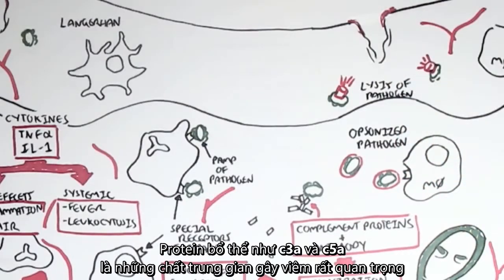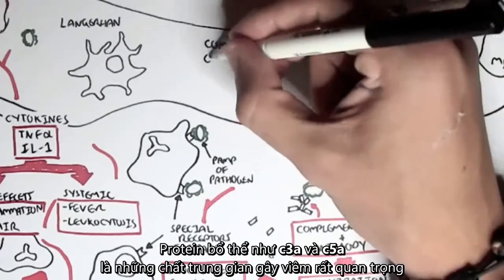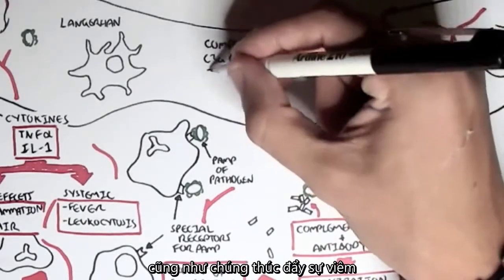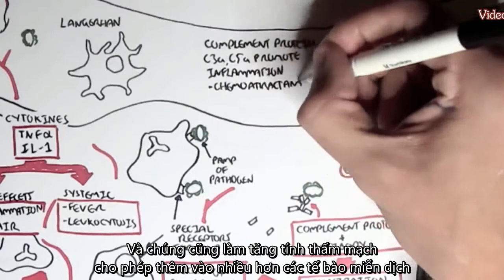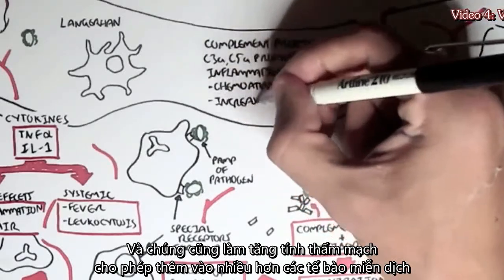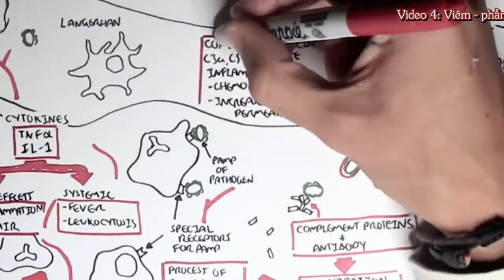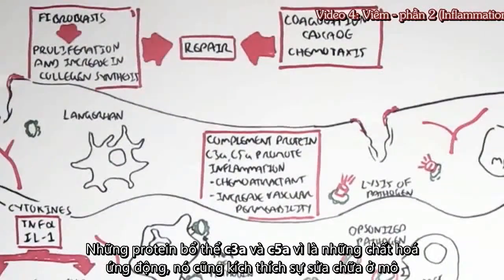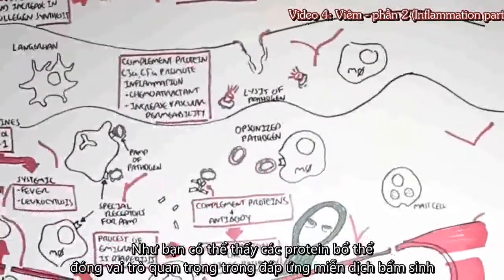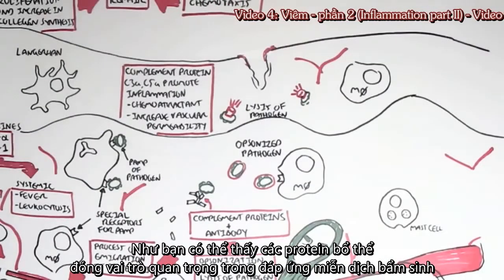Complement proteins such as C3a and C5a are very important inflammatory mediators as well, as they promote inflammation. They work as a chemoattractant to attract more immune cells, and they also increase vascular permeability, allowing more recruitment of immune cells. These complement proteins, the C3a and C5a, because they are chemoattractants, also stimulate the repair of tissues. So as you can see, the complement proteins are important in the innate immune response, in the inflammatory response.